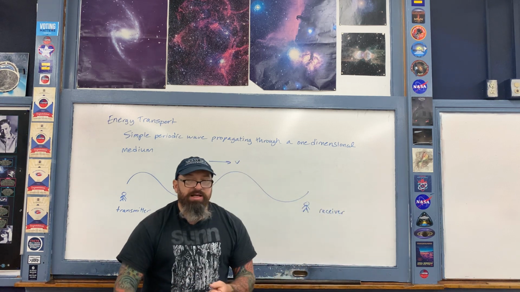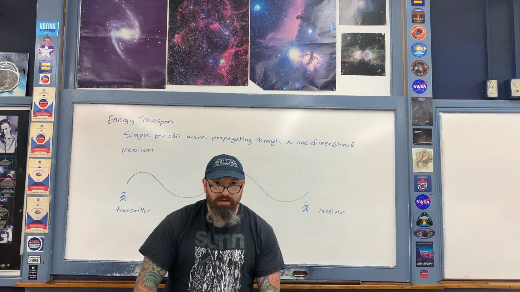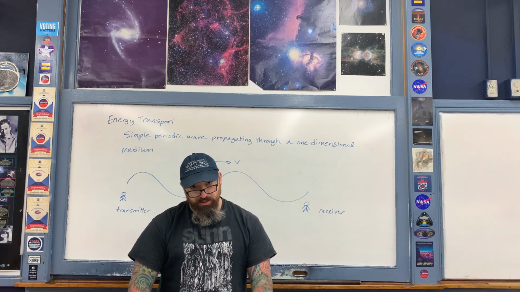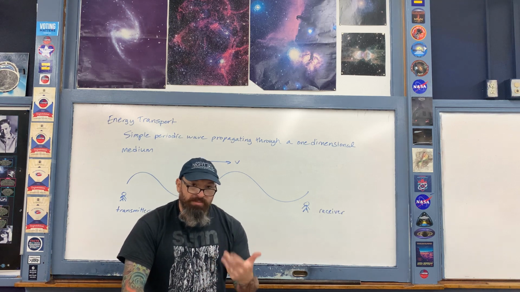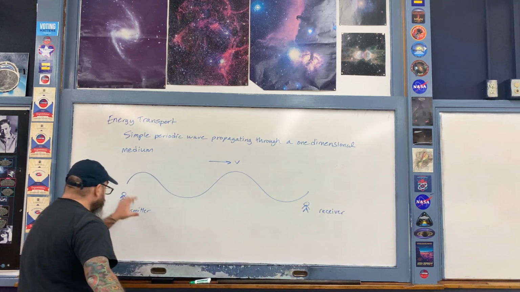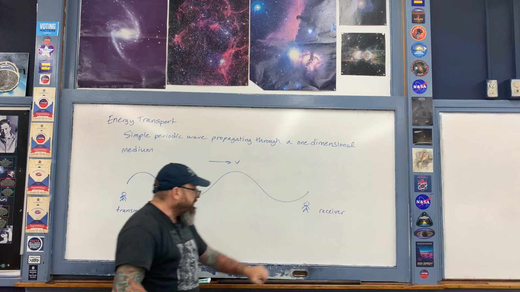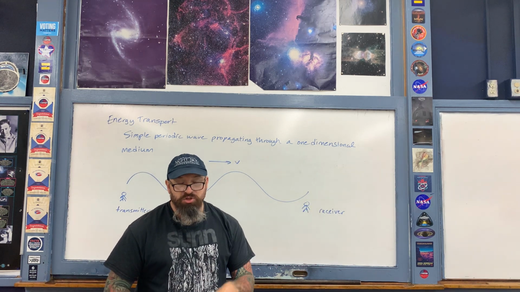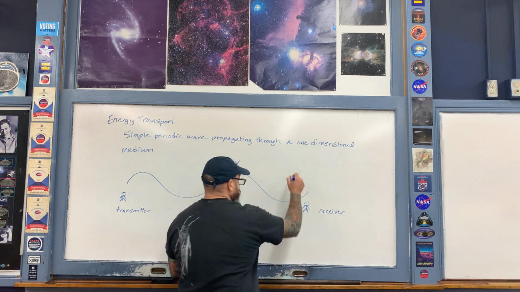As we run through this calculation, we're going to assume that there is no heat loss. We'll assume that there is no damping. We'll assume that there is no friction associated with the ground. So therefore, the amount of energy per second that this person transmits is exactly the same as the amount of energy per second that this person receives. So once again, we'll assume no heat loss.